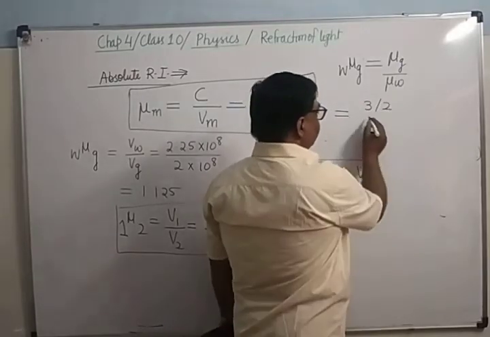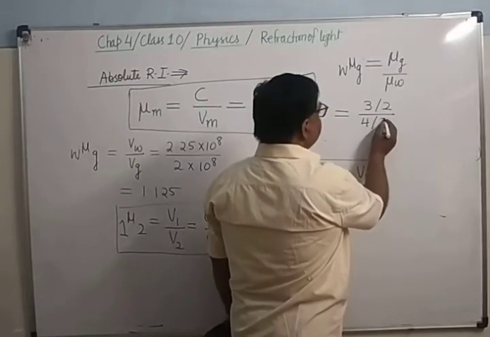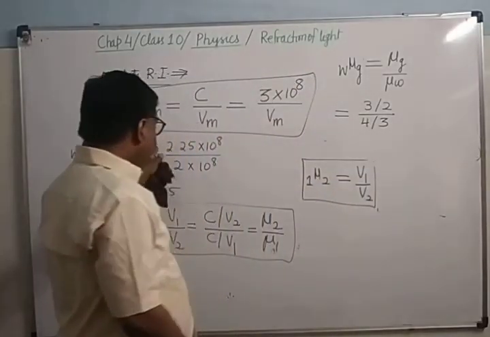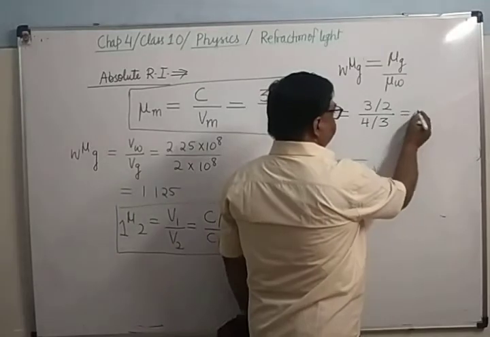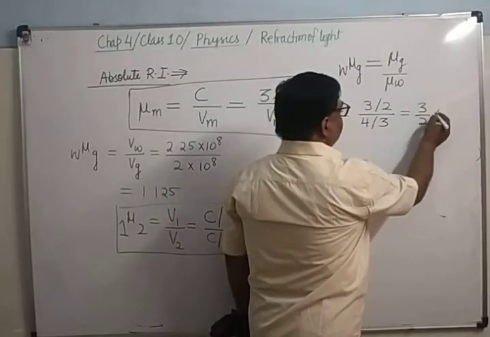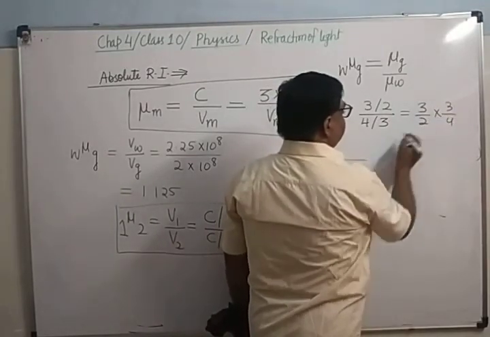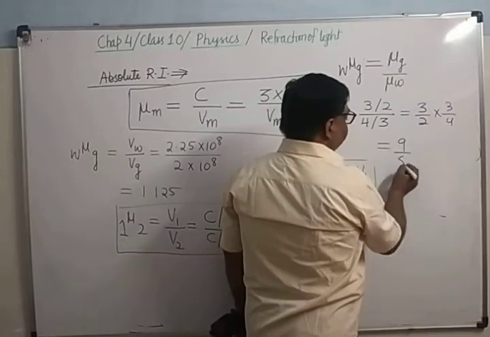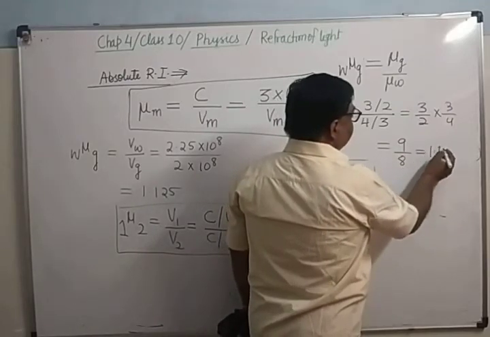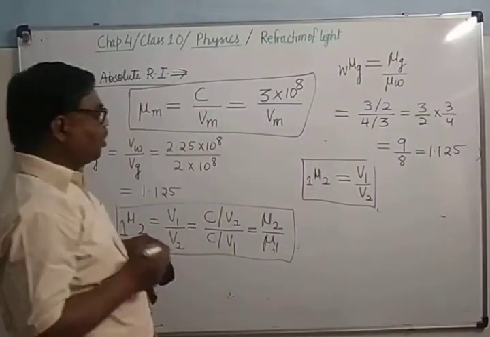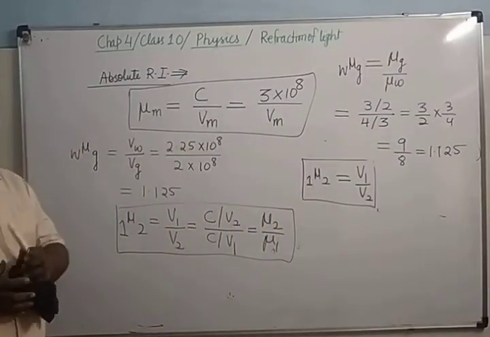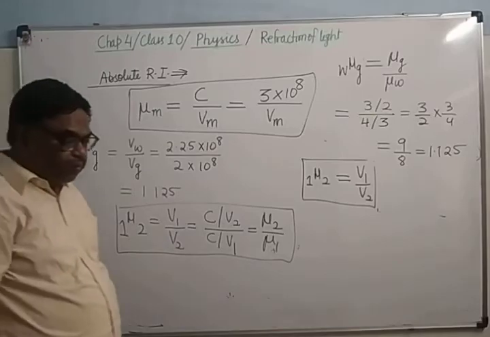Mu W is 4 upon 3. You have determined here 3 upon 2 divided by 4 upon 3, so this is 3 by 2 into 3 upon 4, that is 9 upon 8. If you simplify, it will come out 1.125. The same value will come out. It's clear.